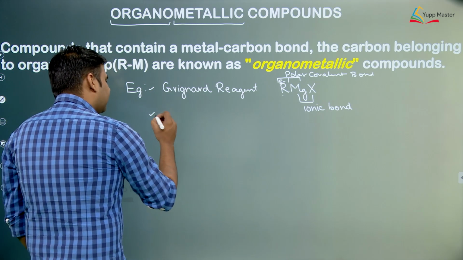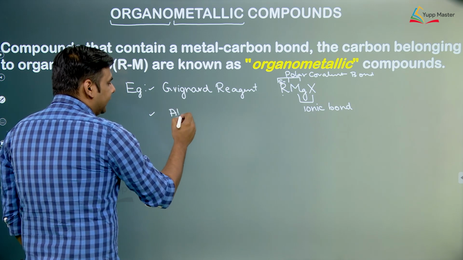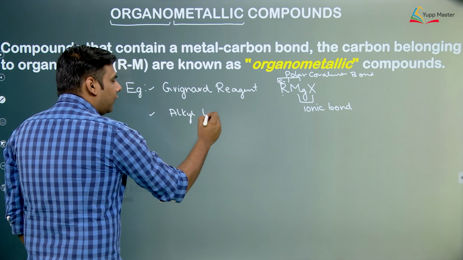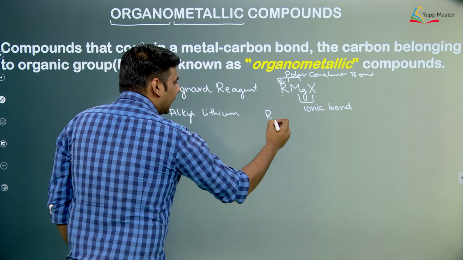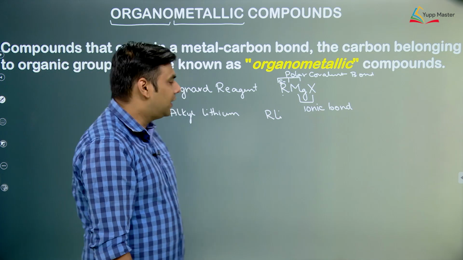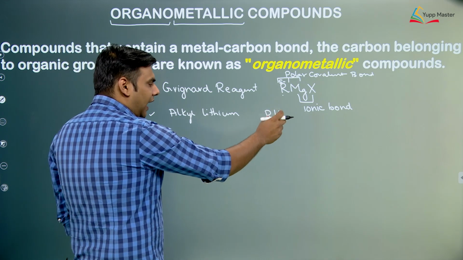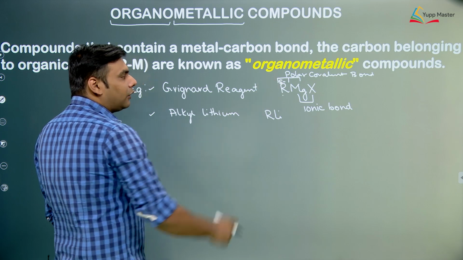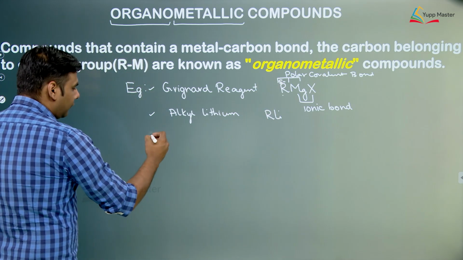A second compound that is often encountered is alkyl lithium. If we look at alkyl lithium, it is something like this, RLi. Again lithium is an electropositive metal, lithium will have a plus charge and R would have a negative charge. The ionic character here is more than that of Grignard reagent, so this has more negative charge on carbon.